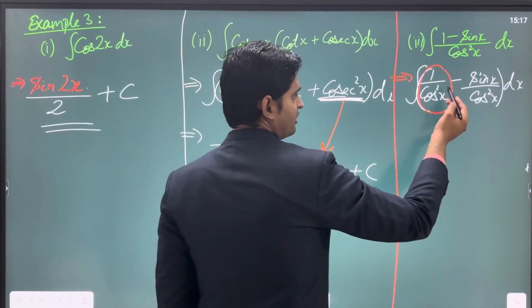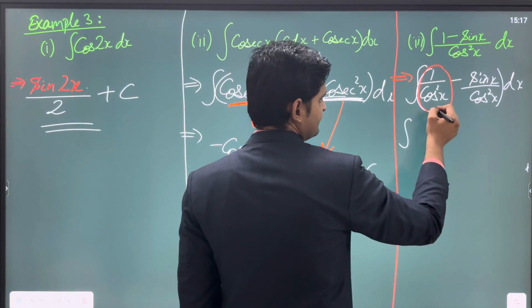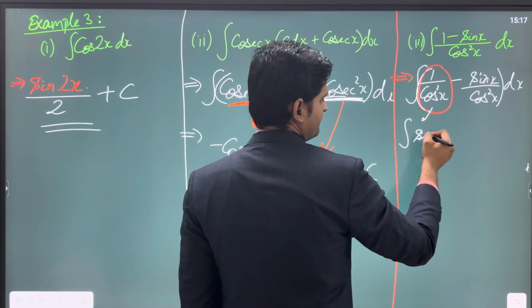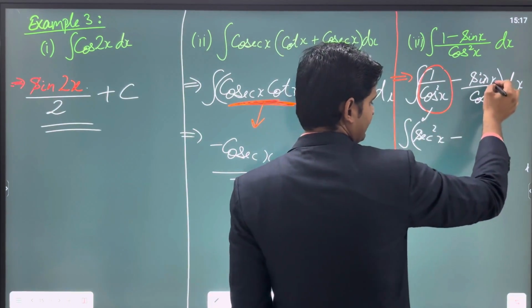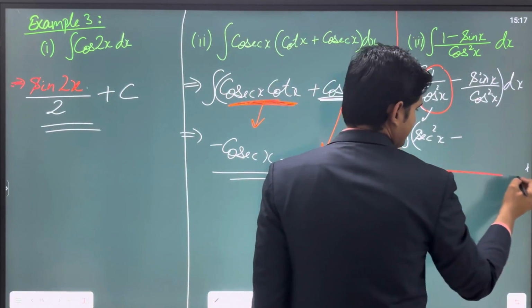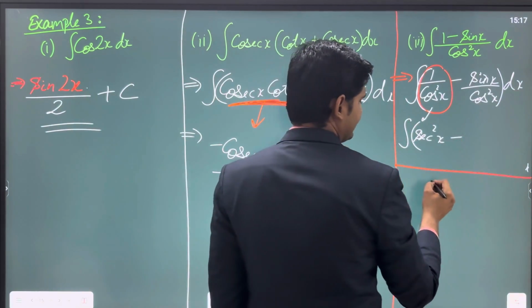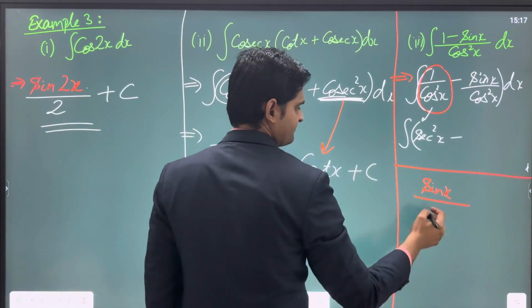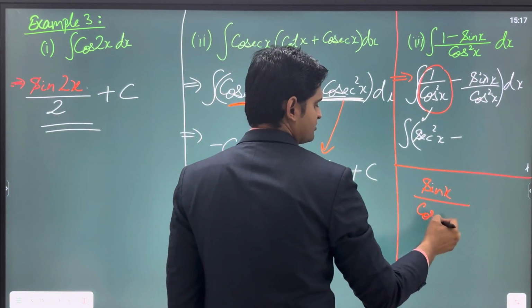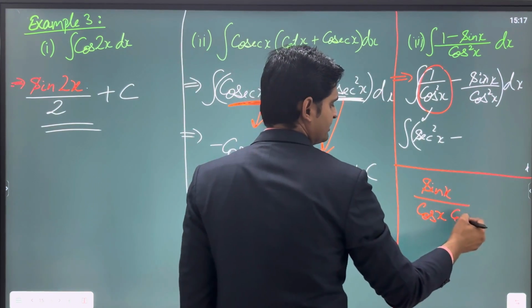So it can be written as sec square x, since 1 upon cos square can be written as sec square. Now let me write this separately for you. You have sine x upon cos square x. Cos square x means you can write it 2 times.